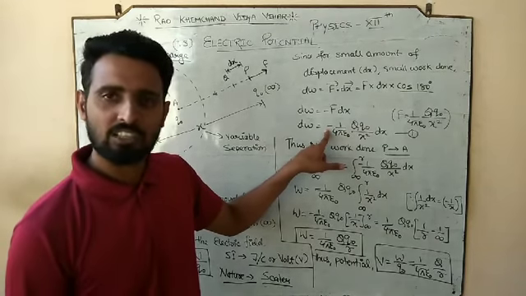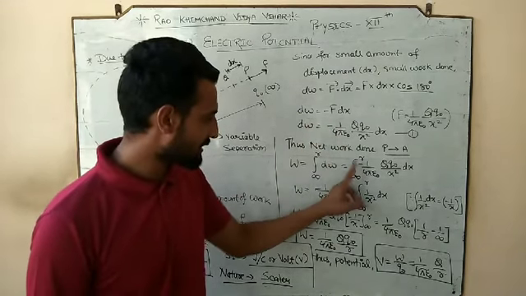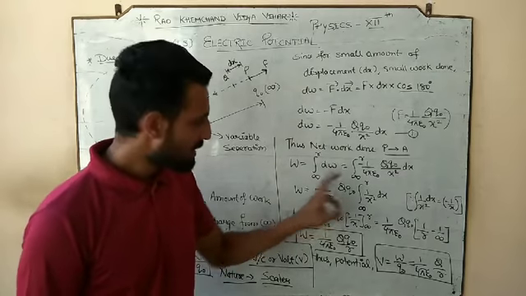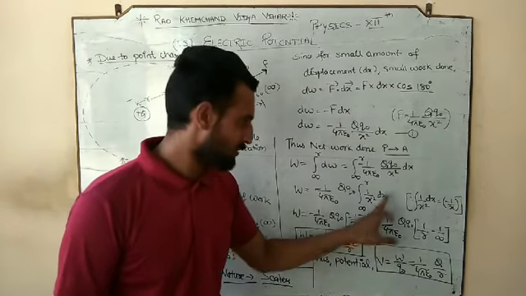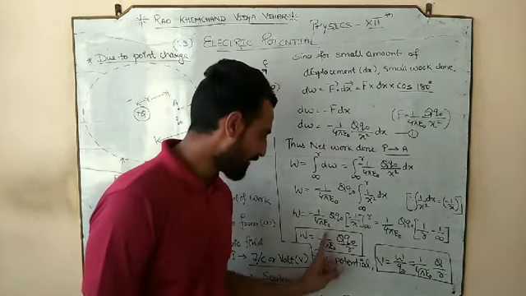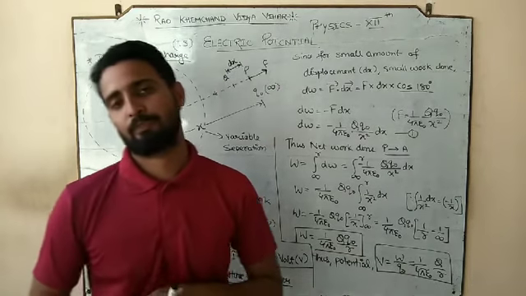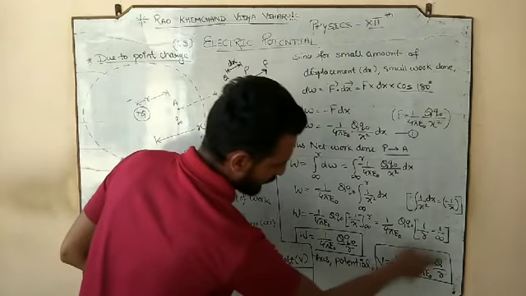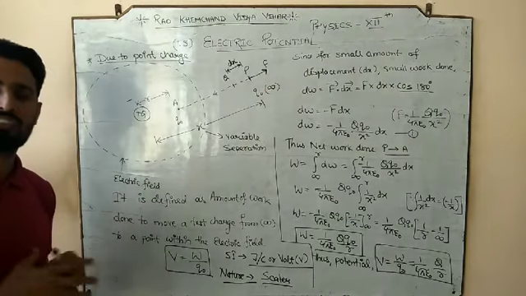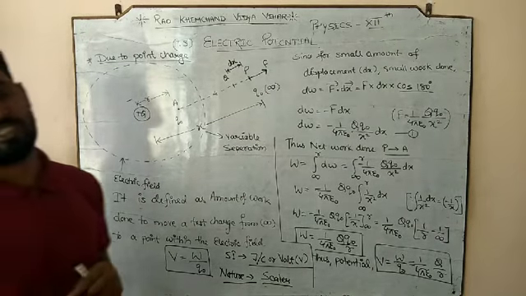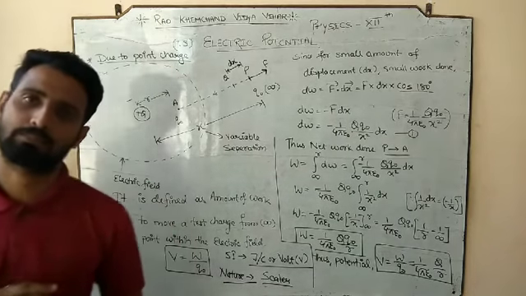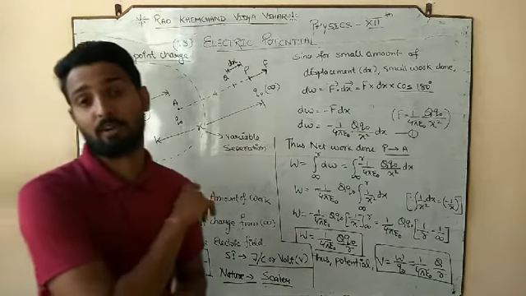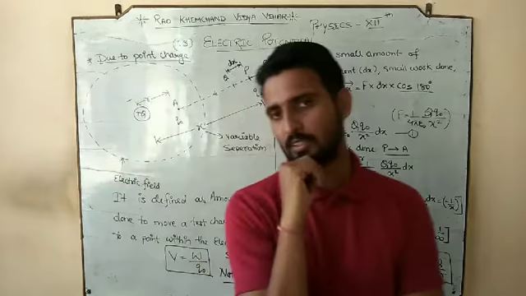And when you solve this, this is positive, but the integration of 1 by x square would be negative, and your final expression would be negative. So if your source charge is negative, your electric potential would be negative, meaning V would be 1 by 4 pi epsilon naught times negative q by r. And when the source charge is positive, the electric potential is positive.